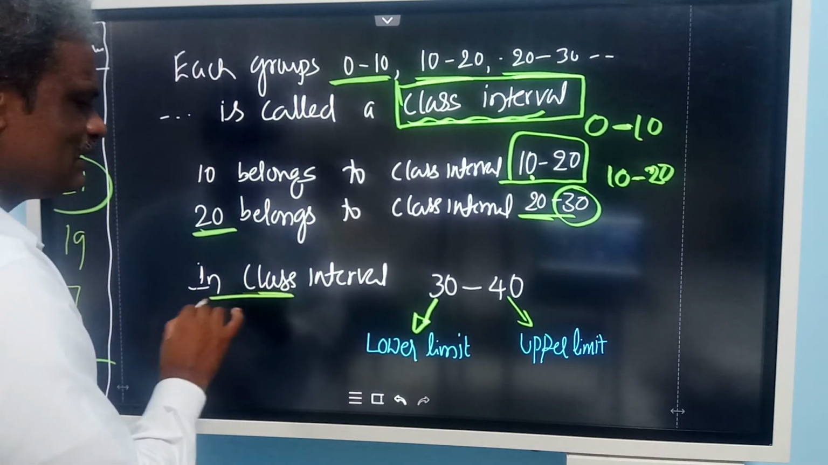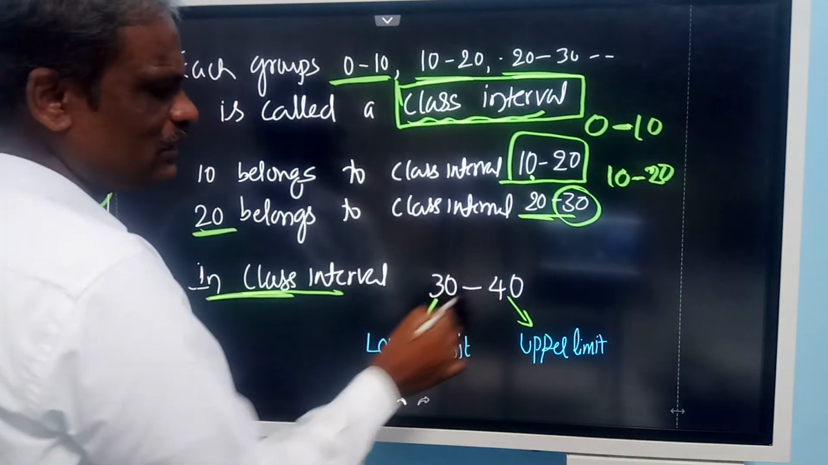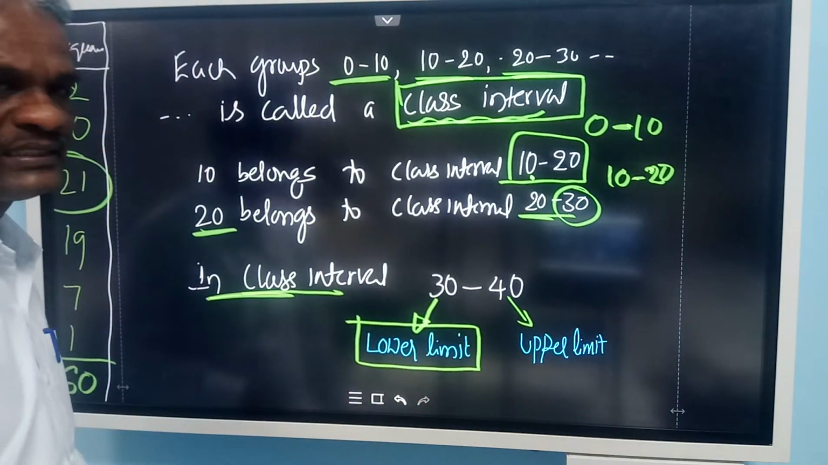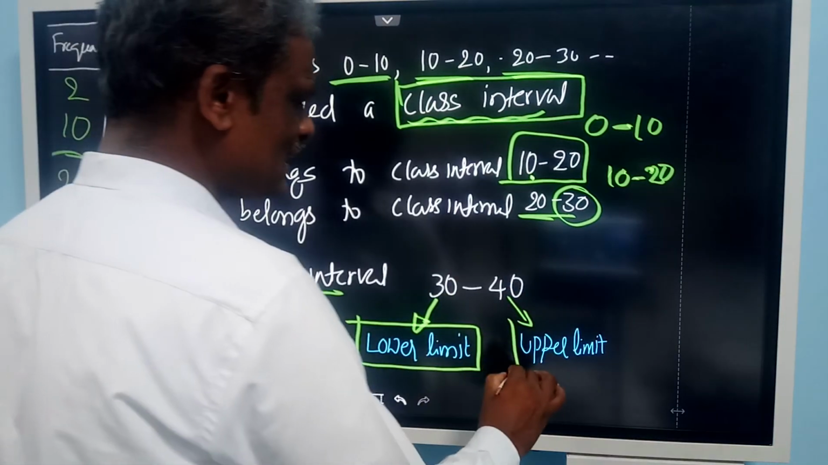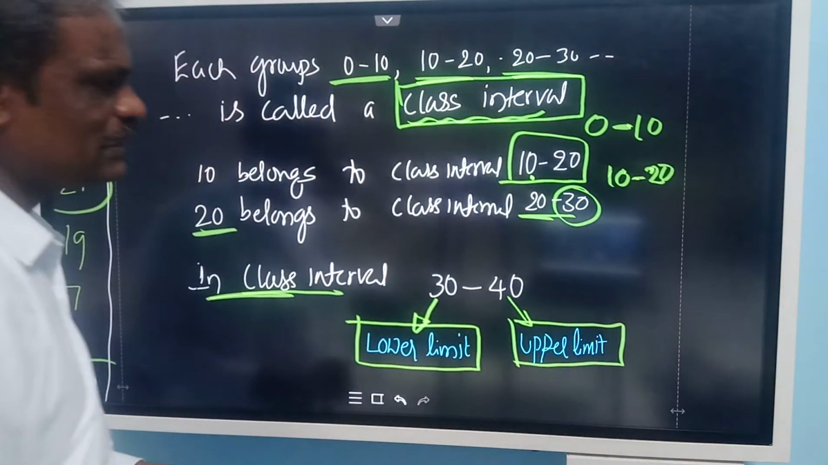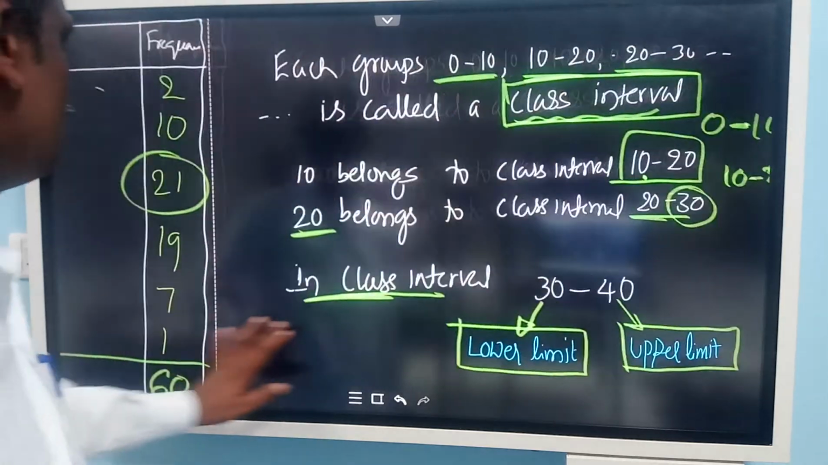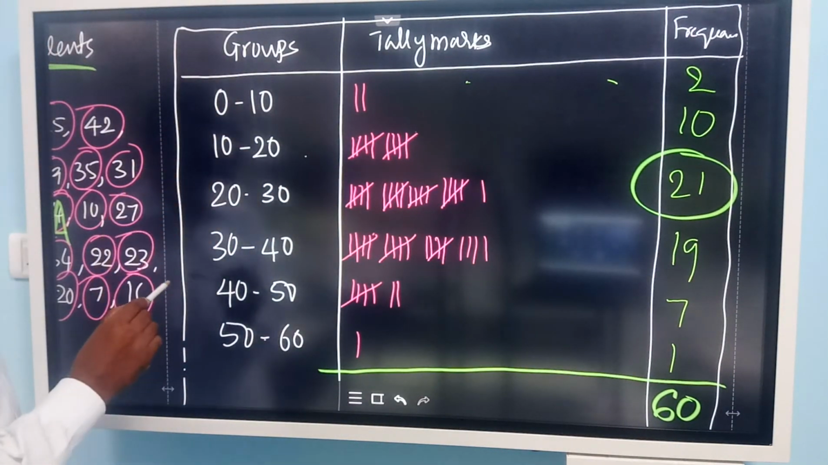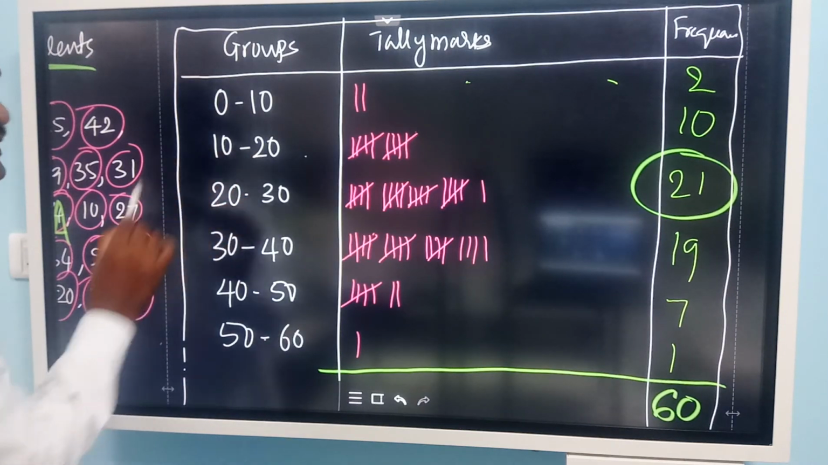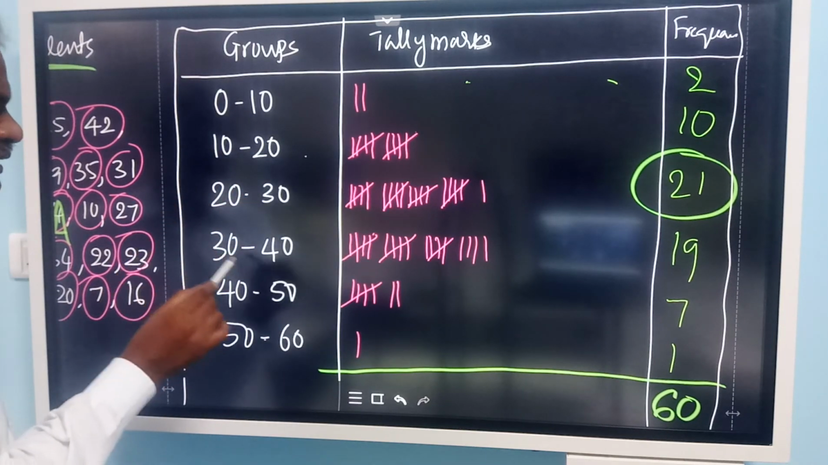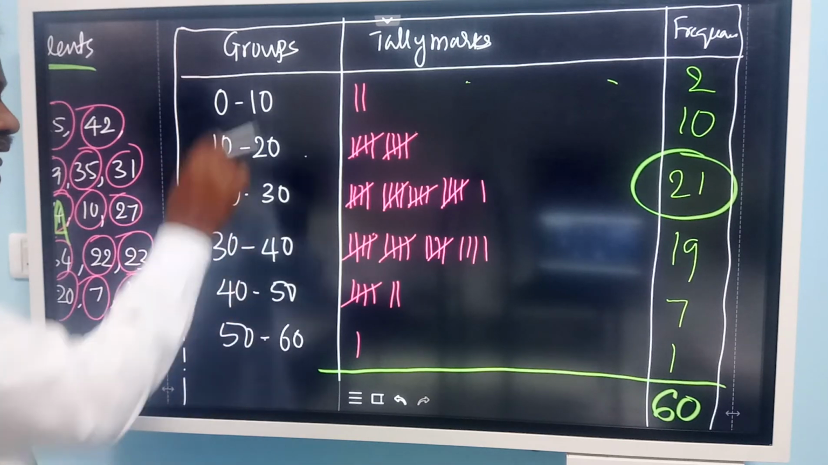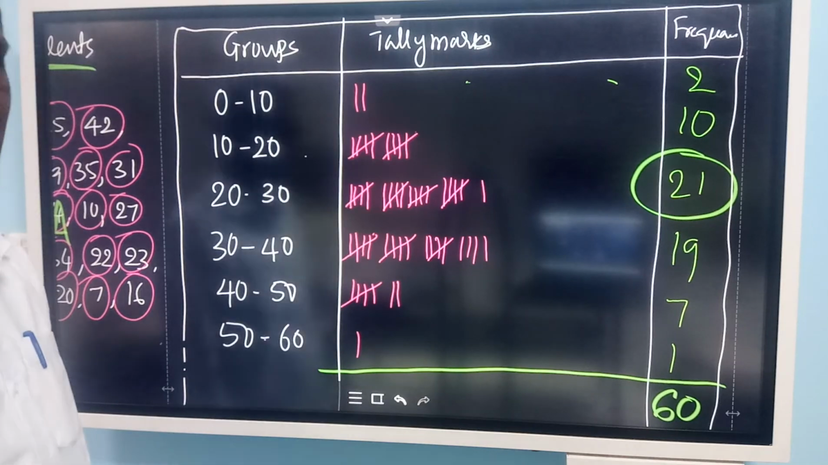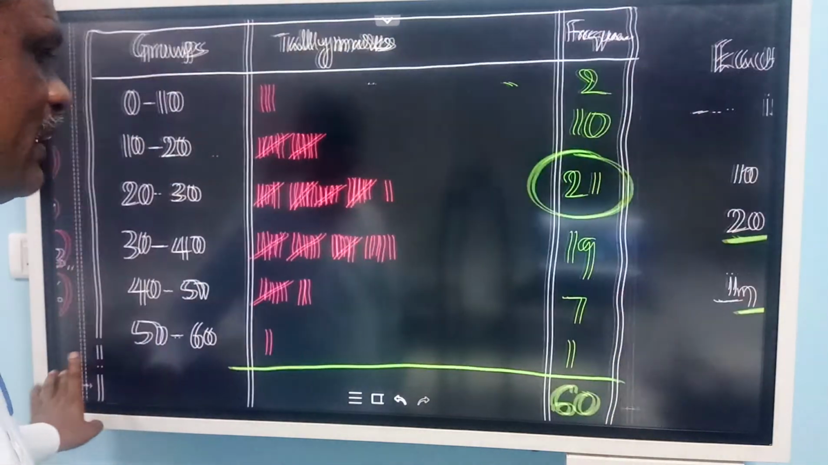Okay. So in any class interval, see 30 to 40 if I take, this 30 is called the lower limit. We call this the lower limit. And this 40 is called the upper limit. Here you can look at this. These are all lower limits. In this class interval 0 is the lower limit. In this class interval 10 is the lower limit. Here it is 20, 30, 40, 50. They are lower limits. Upper limits: in this class interval 10. Here 20, 30, 40, 50, 60. Upper limits. Okay, lower limit and upper limit.